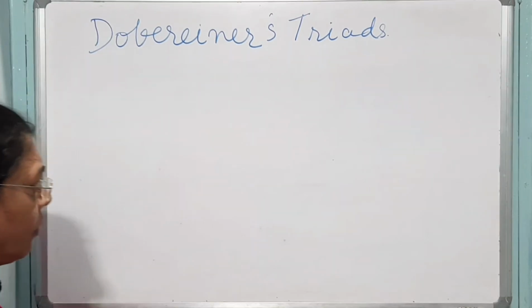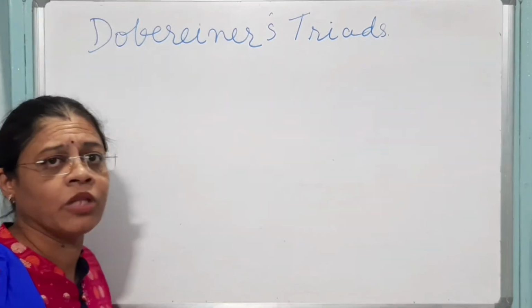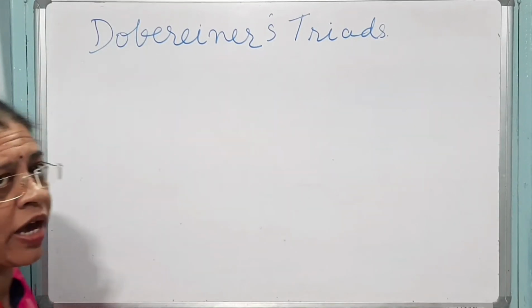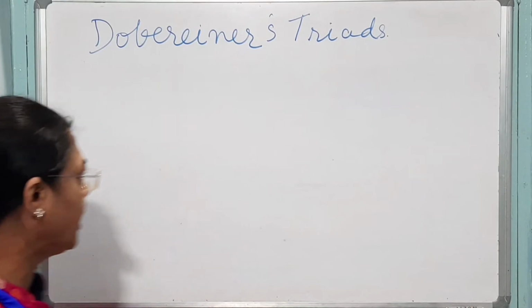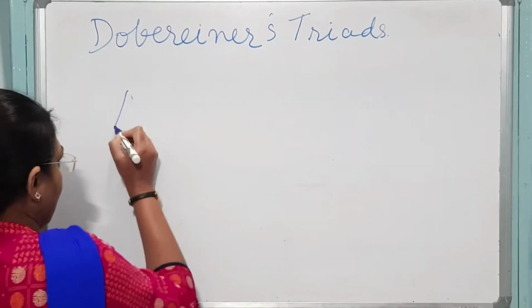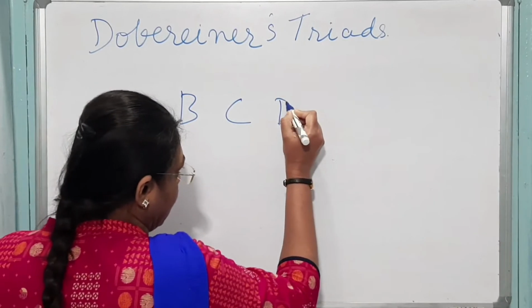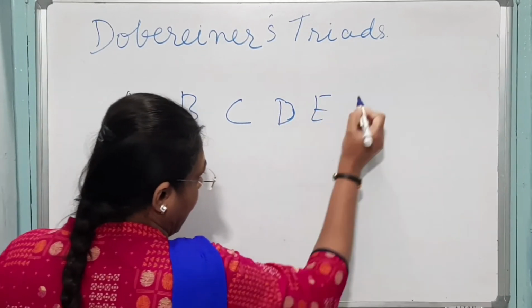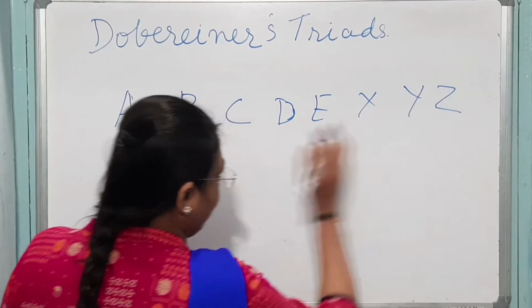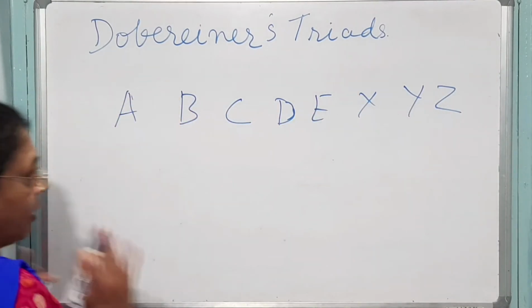During Dobereiner's time, the elements found were very few, as I have told you earlier. Suppose elements A, B, C, D, E, X, Y, Z were known during Dobereiner's time.